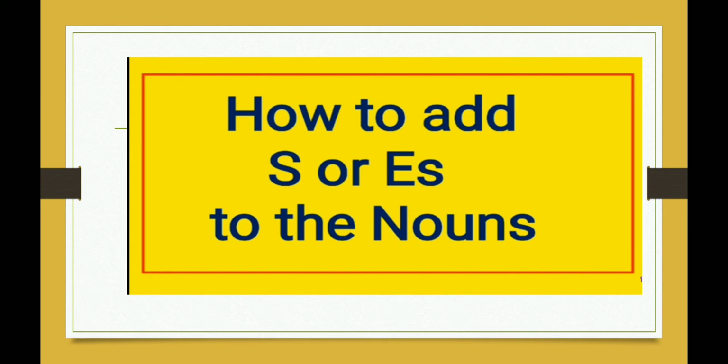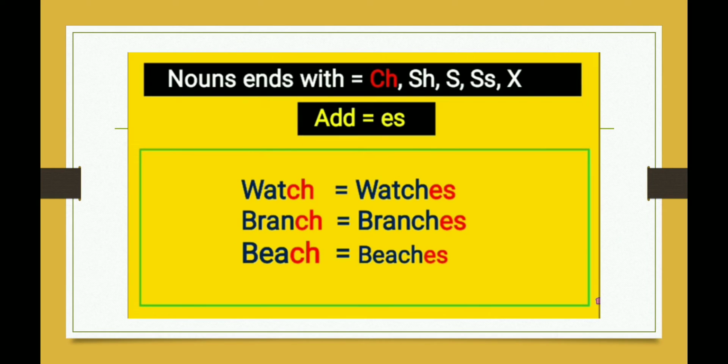But there are many times when we have to add es to the nouns to make it plural. You have to remember the rule that the nouns which end with ch, sh, s, double s, x, in these nouns, we add es.